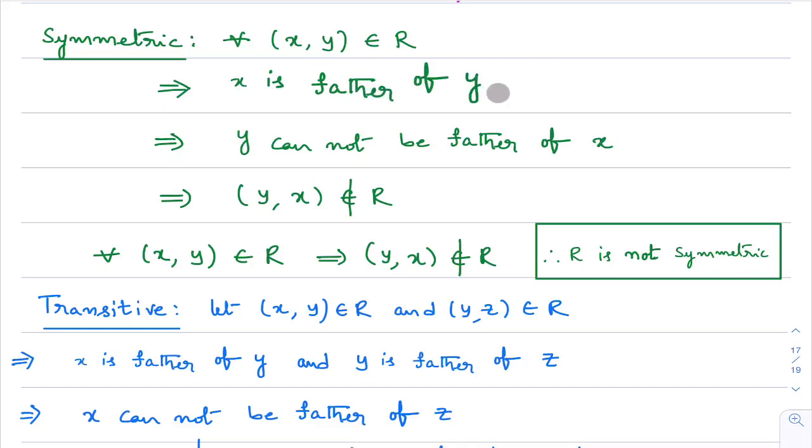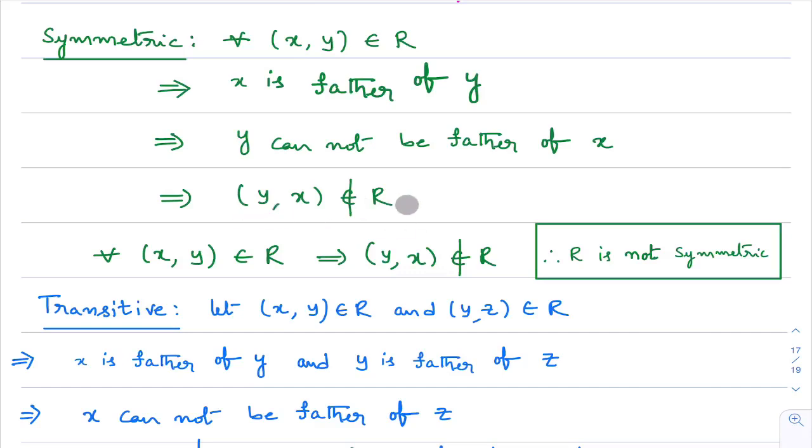Is it possible that y is father of x? If x is father of y, is it possible that y is father of x? No, y cannot be father of x. It is not possible. So what we can say? The ordered pair y comma x does not belong to the relation. If you understand the logic, if you understand the definitions of reflexive relation, symmetric relation, transitive relation, you can do these bits very easily. Only thing is you need to understand those definitions clearly, right?